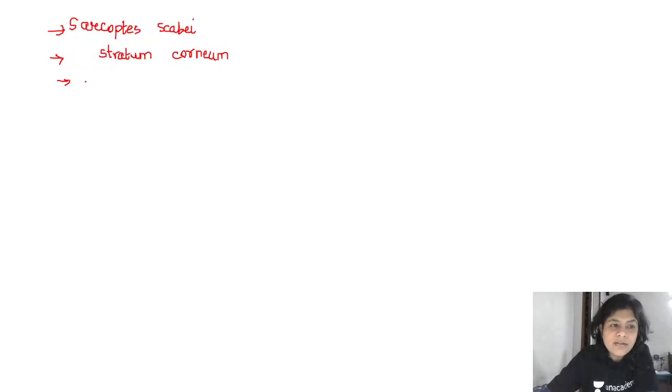The fertilized female mite is going to lay the eggs, which are then going to convert themselves into the nymph forms, and then further they turn into adults. Now, what is the incubation period?